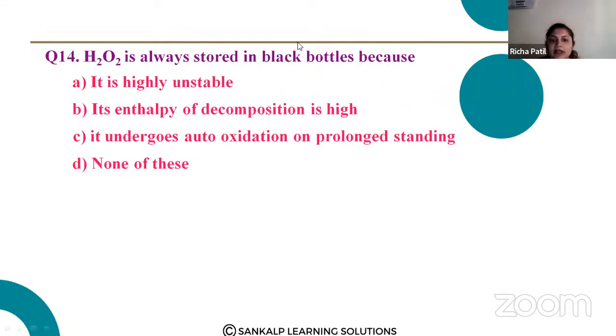Hydrogen peroxide is stored in black bottles because it undergoes auto-oxidation on prolonged standing. So H2O2 decomposes into water and oxygen in the presence of light. If it is kept open to light, it will undergo auto-oxidation. It will be converted into hydrogen and oxygen. So the correct answer is C.